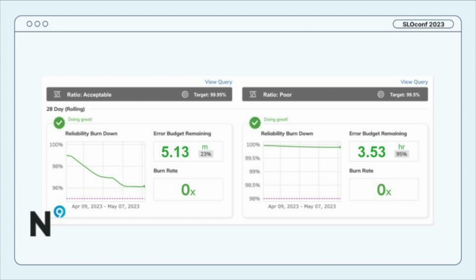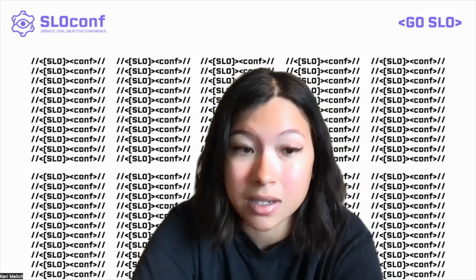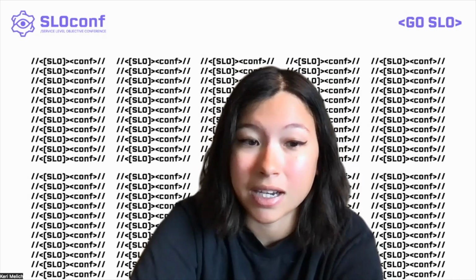I only have 5 minutes left before I exhaust my error budget and it starts to affect customers. But what you can see here is where it says burn rate, I have it set at 0 times right now, which means I'm not currently receiving any errors that count towards my allotted error budget time. So that means I'm recovering right now.